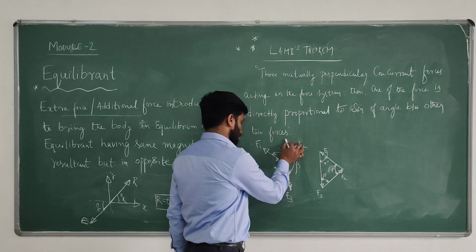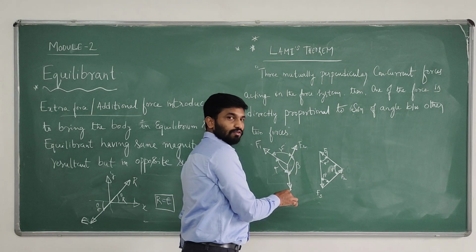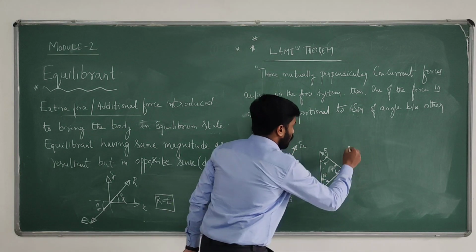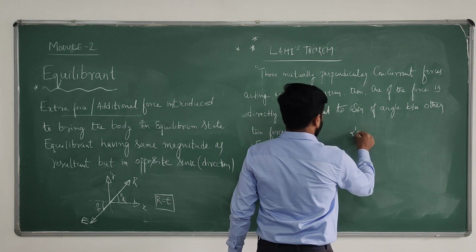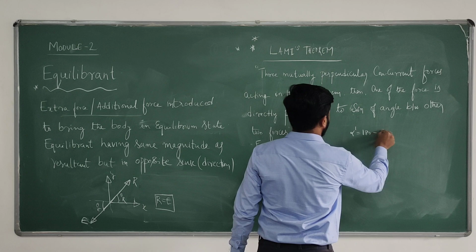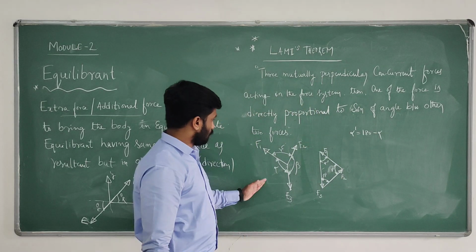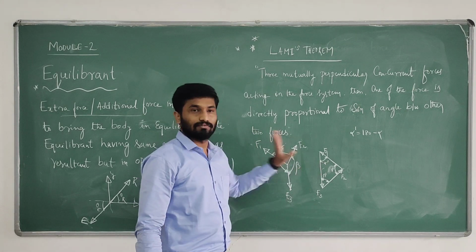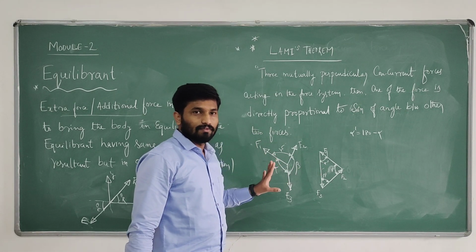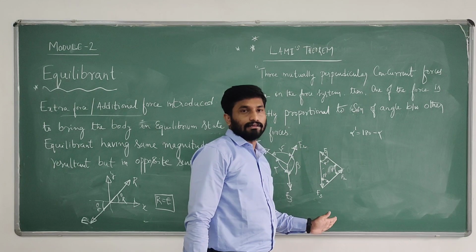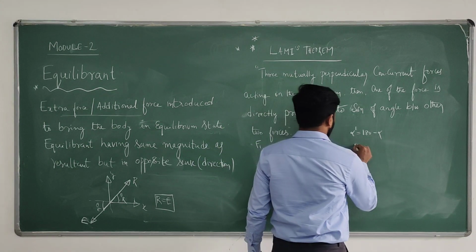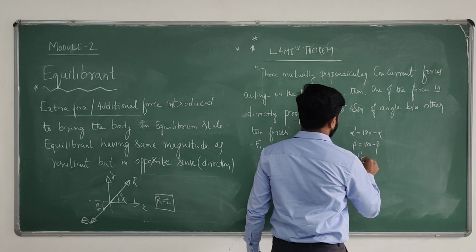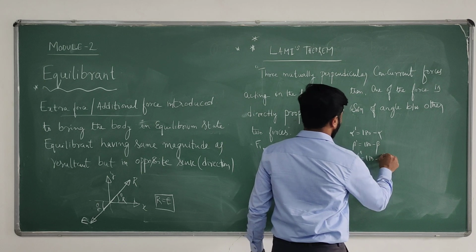If you consider this straight line, it is 180 degrees. So alpha dash equals 180 minus alpha. Clear? Because it's a 180 degree line. Similarly, beta dash is 180 minus beta, and gamma dash is 180 minus gamma.